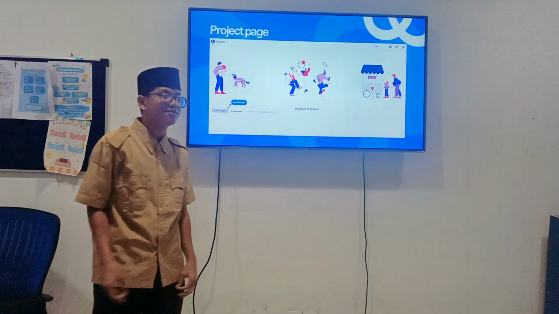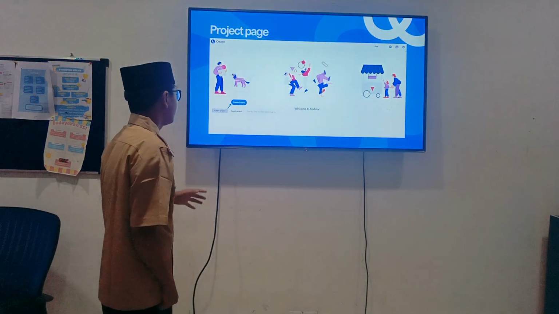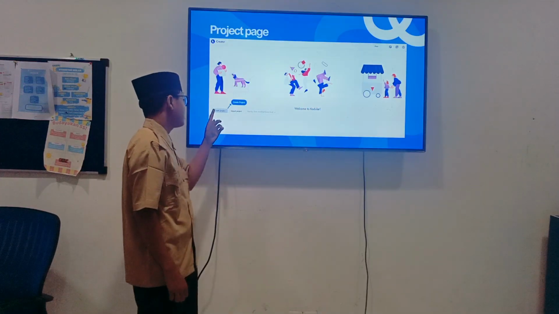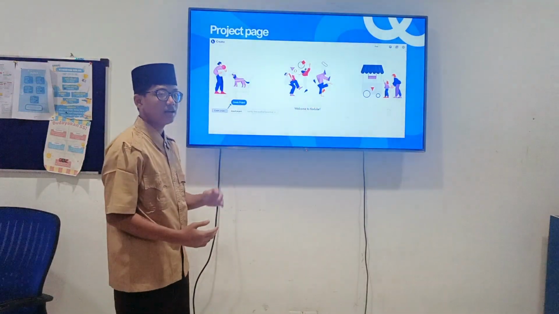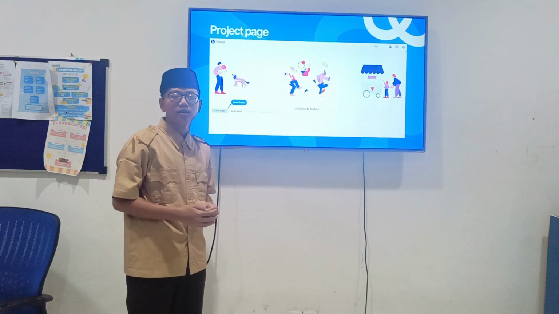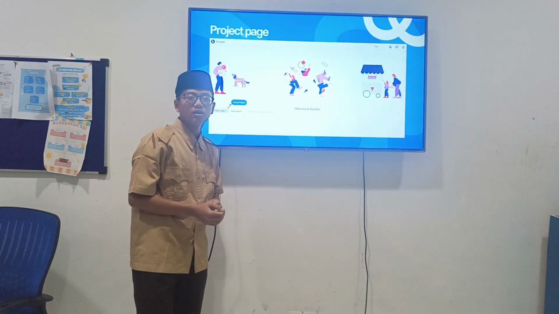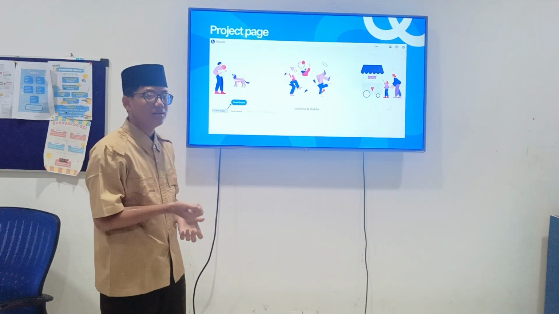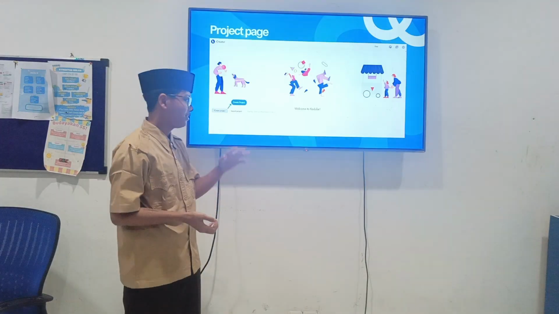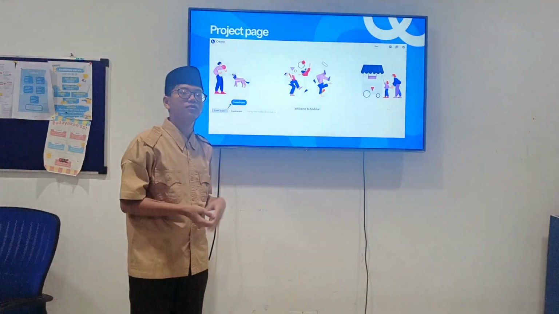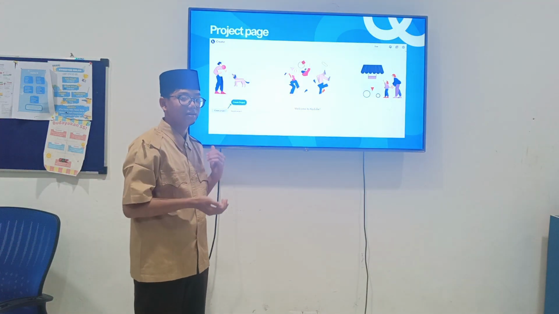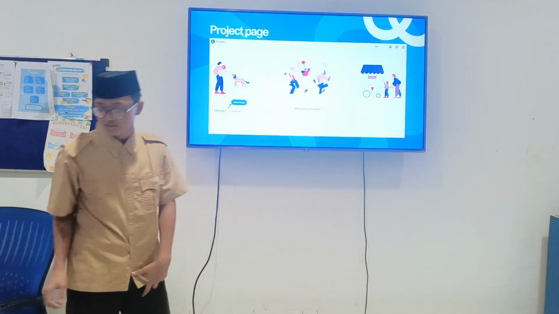Okay, next is the project page in Modular. In here, you can create your project, import your project or other. And in here, this is create your project and import is for import. If your friend has a Modular file and you want that file, your friend can say I can send it, and you can take it and use import. Or like yesterday, my friend gave one to me in the Turkey language.